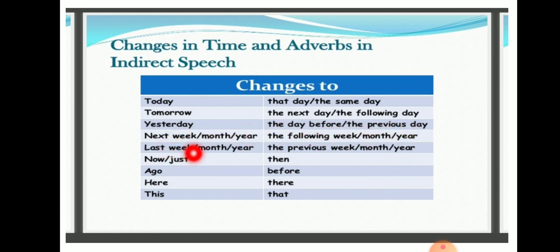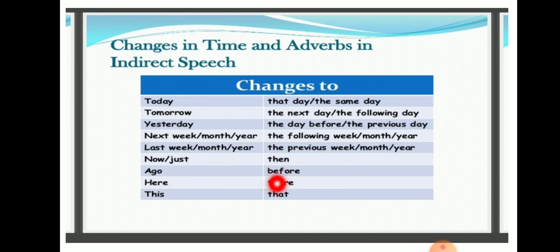Next week, next month, next year will be correspondingly changed into the following week, the following month, the following year. Last week, last month, and last year will get correspondingly changed into the previous week, the previous month, and the previous year. Now and just get changed into then.